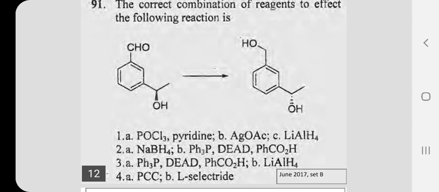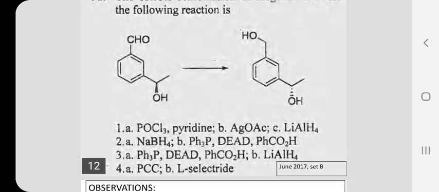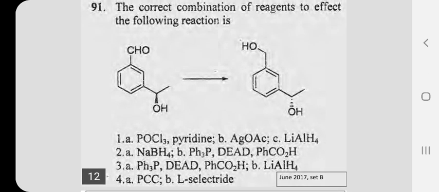Coming to choice 4, pyridinium chlorochromate is a mild oxidizing agent. It will oxidize the hydroxyl group to a ketone. And if you use L-selectride, it is a selective reducing agent. It is used to produce a specific stereoisomer in the reduction of cyclohexanone systems.